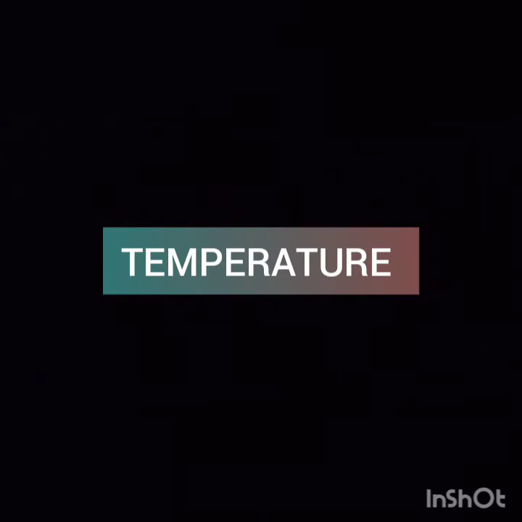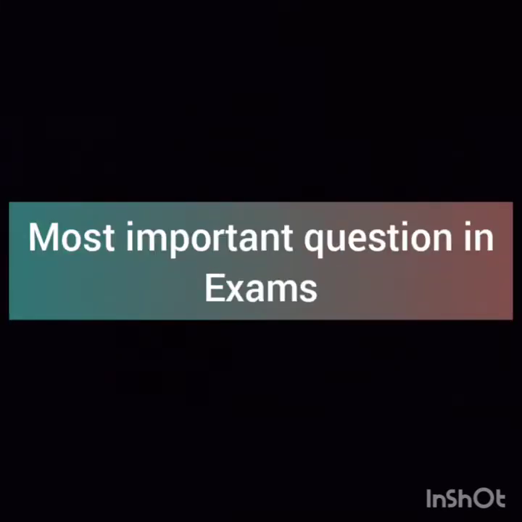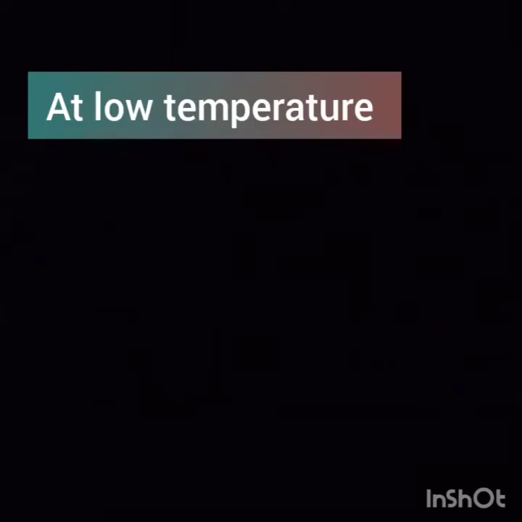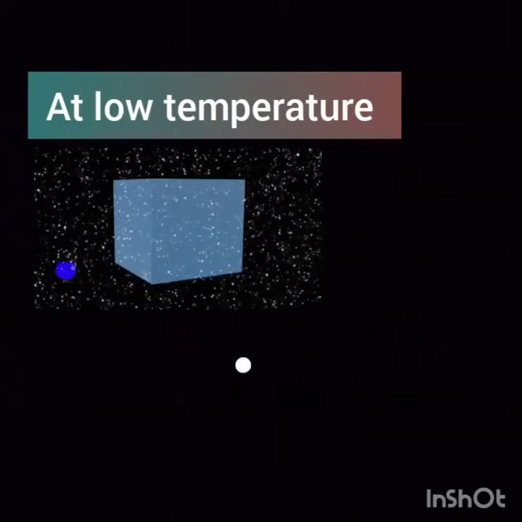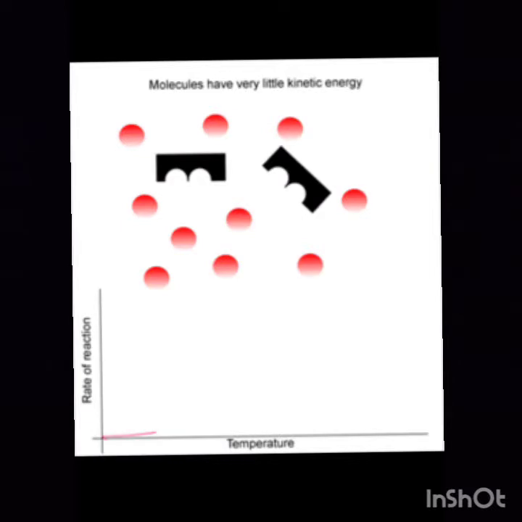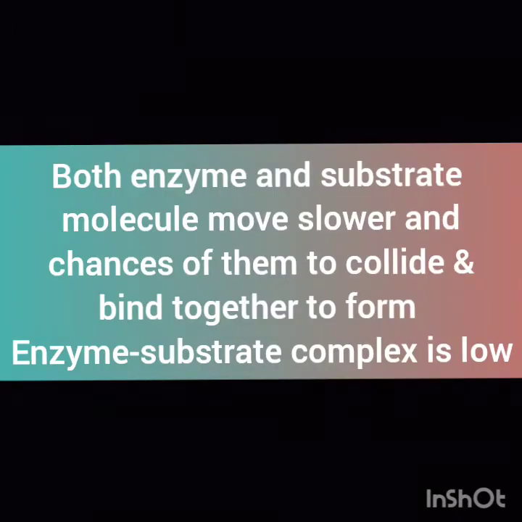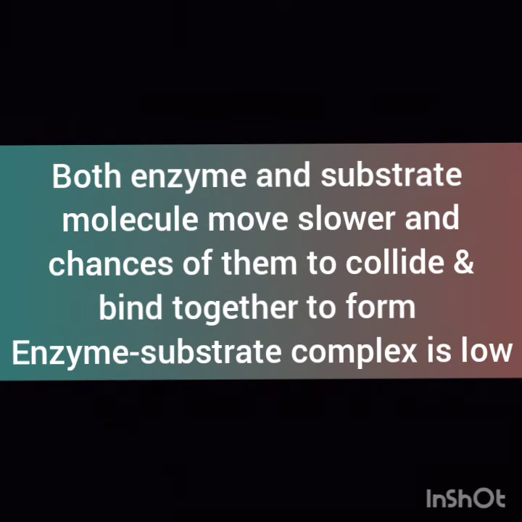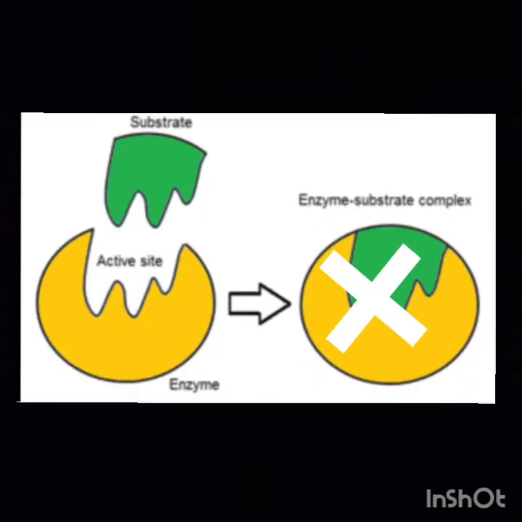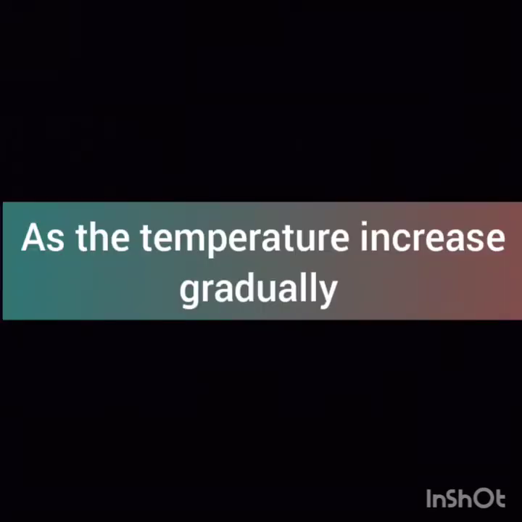This is a very popular question in exams. At low temperature, around 0, the enzyme activity is almost 0 as well. What happens is that at low temperature, the kinetic energy of enzyme and substrate molecules is low. This means that both enzyme and substrate molecules move slower, and the chances of them colliding and binding together to form the enzyme-substrate complex are low as well.